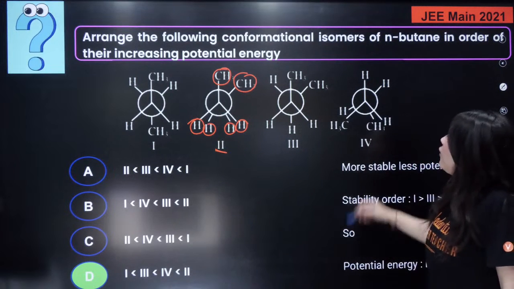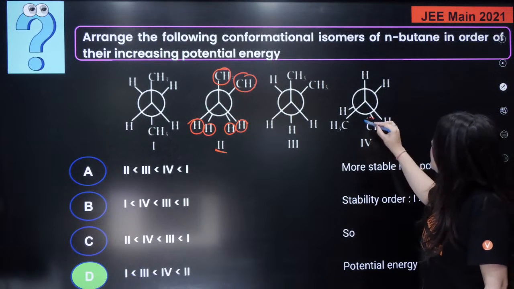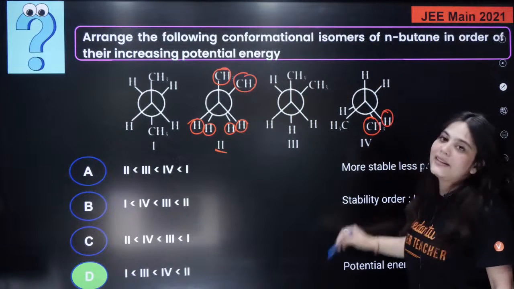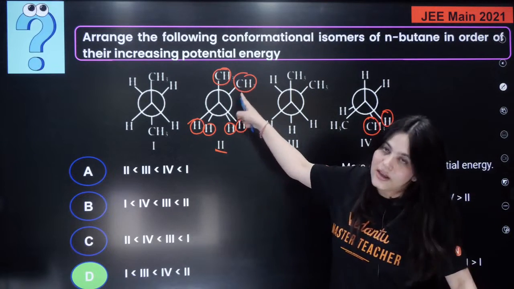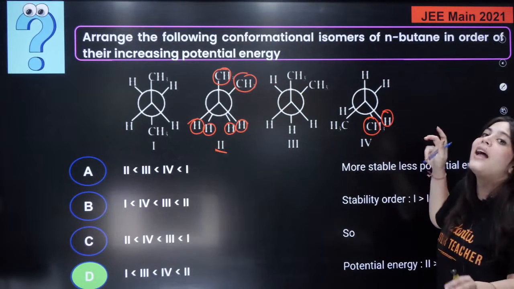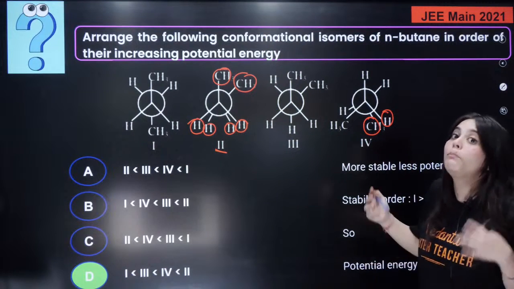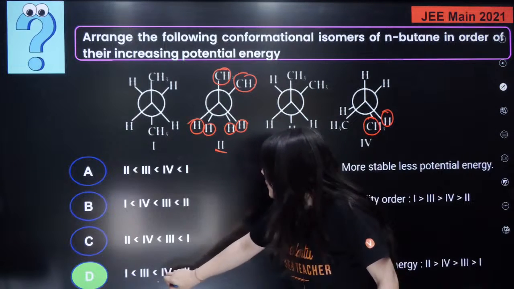Next is your fourth option. Here in the fourth, what is happening? Here the CH3 is right behind the hydrogen atom. But here the CH3 was right behind CH3. So more steric repulsion. Here the CH3 is behind hydrogen, so less steric repulsion, but still it is unstable. So second followed by fourth.